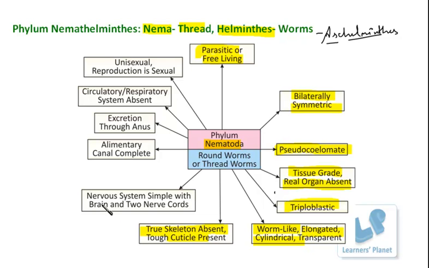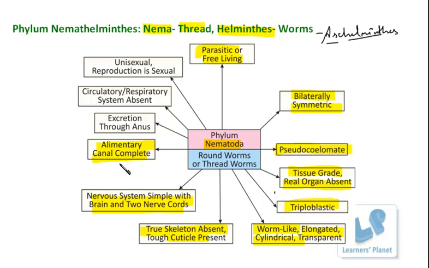Further, the organisms show simple life processes again. The nervous system is of course simple, and it has a single small brain with two nerve cords. Besides that, the important point is that these organisms have a complete alimentary canal. Alimentary canal, also known as the digestive tract.